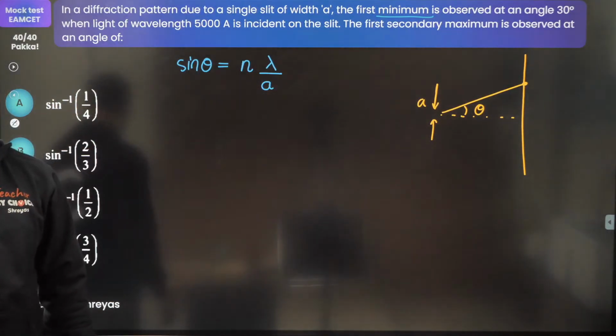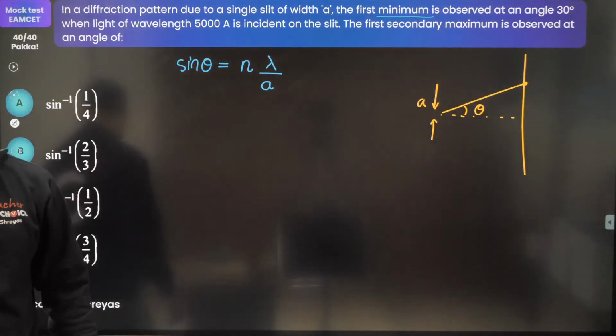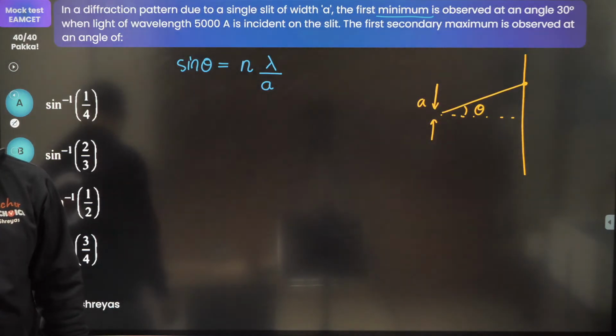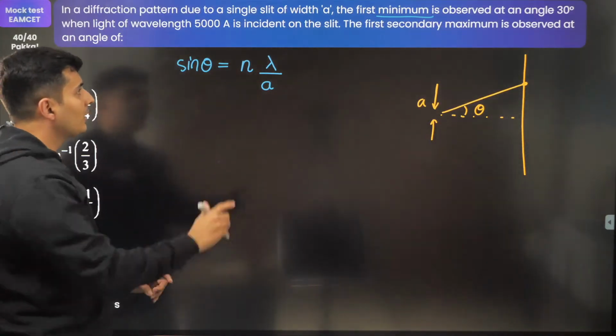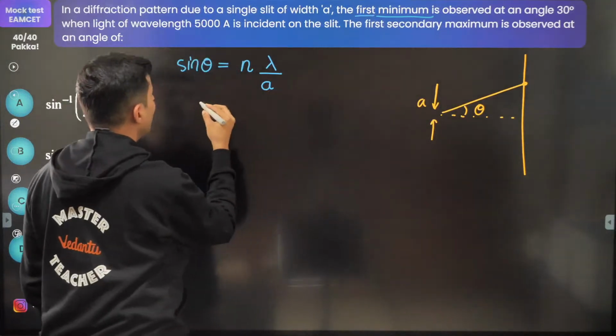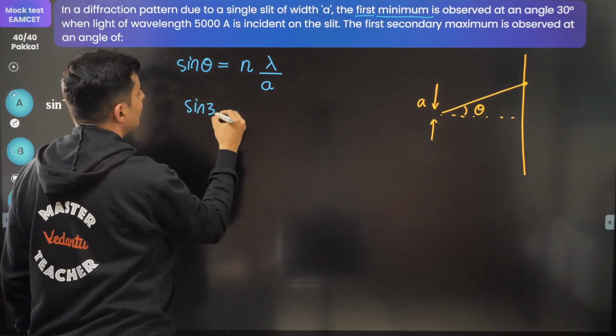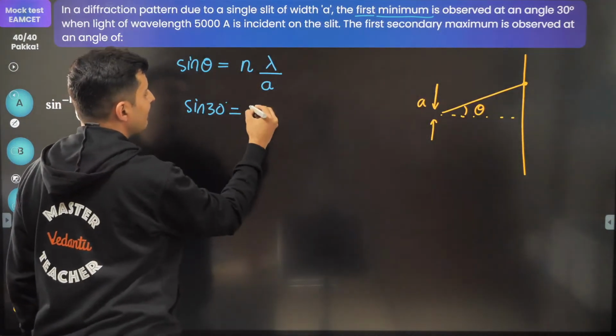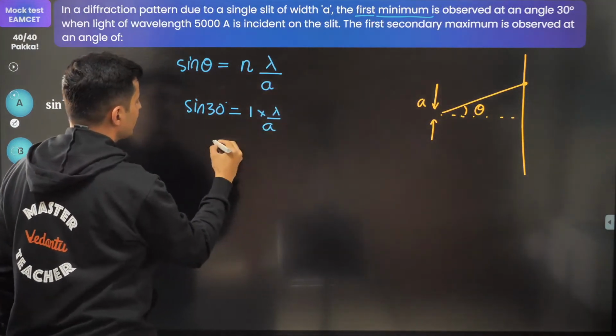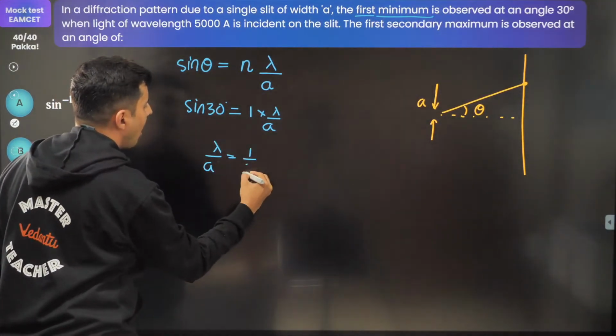Everybody with me on this? These topics are used for EAMCET. I have tomorrow exam. Yes, Mokshi, that's the whole idea. Now since it is given that it is first minima, sine 30 will be 1 into lambda by A. So lambda by A will be half.